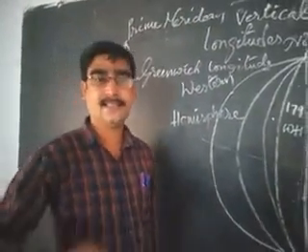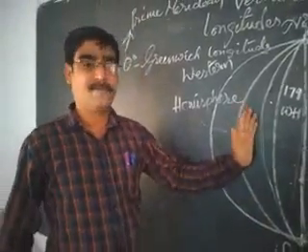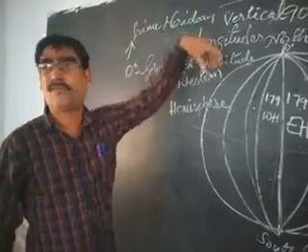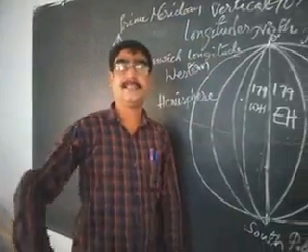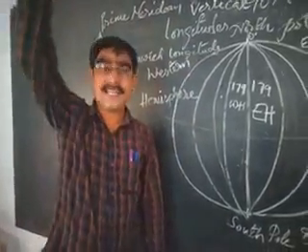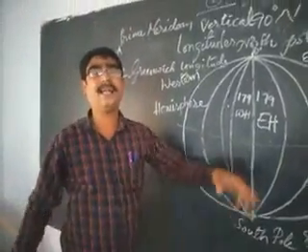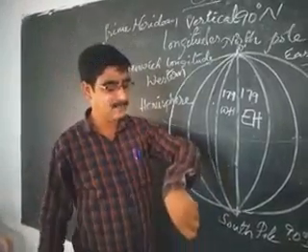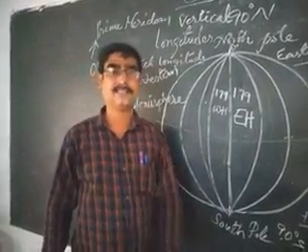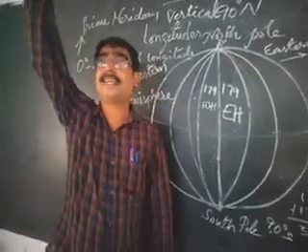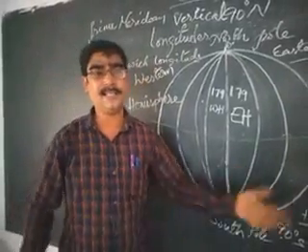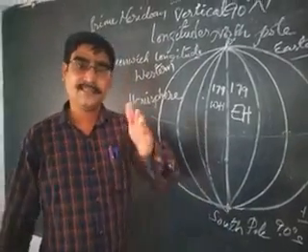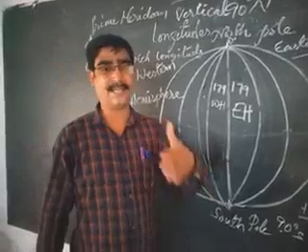Meridian in the sense the line, what is it? Noon lines. What is meant by noon? Noon in the sense, in the place when the sun rays vertically fall over, that it is noon for them. That means we say, what is the time now? Then we say 12 noon. Actually it may not be exactly 12, but we have taken 12 as the mean time.